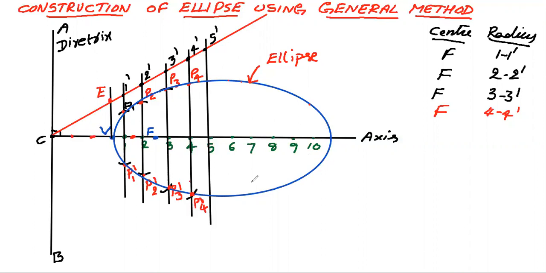So this method is called the general method or eccentricity method, which is used to construct an ellipse. Now what are the data parameters which we require? We require the distance of the focus from the directrix, which means we need this distance here. In addition to that, we need the eccentricity.